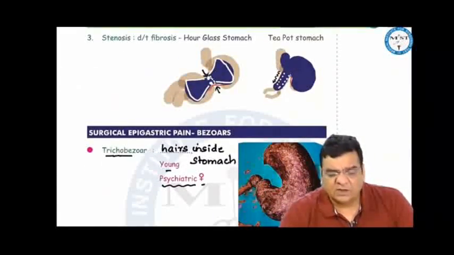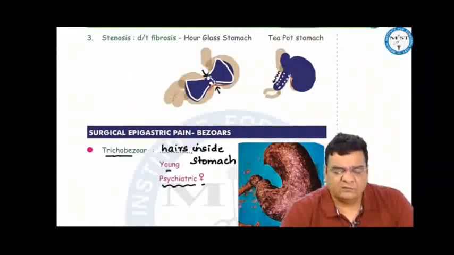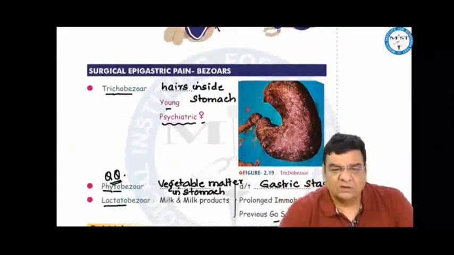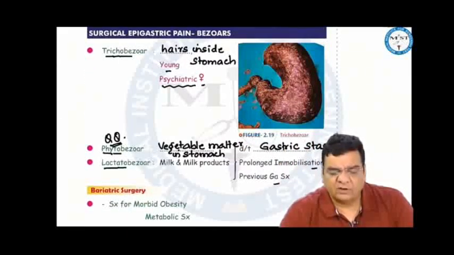Another complication is stenosis. If the ulcer heals transversely, it results in an hourglass stomach. If the ulcer heals longitudinally, it results in a teapot stomach. The various bezoars: trichobezoar, phytobezoar, lactobezoar, trichobezoar hairs inside the stomach.